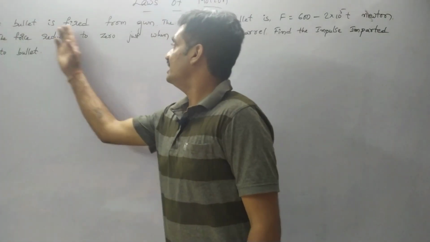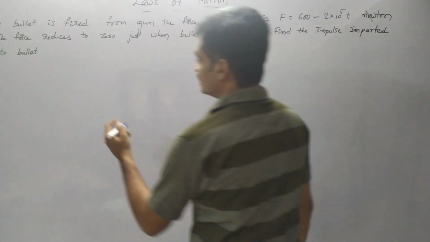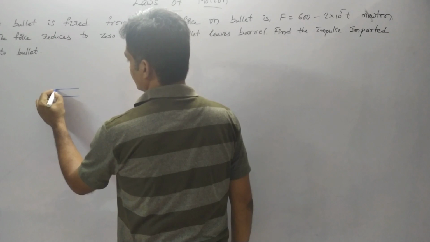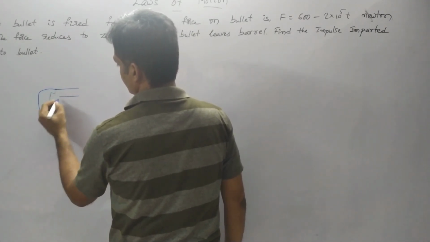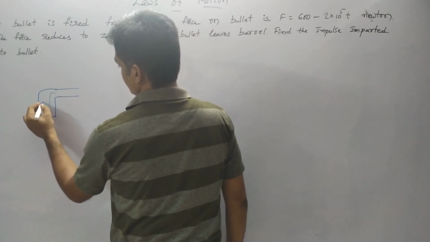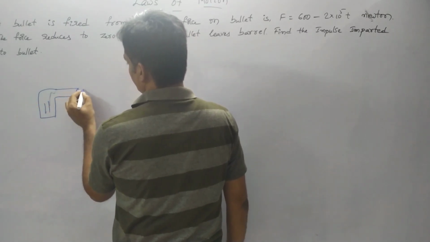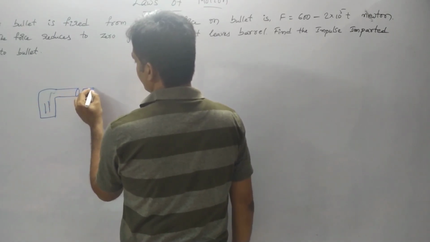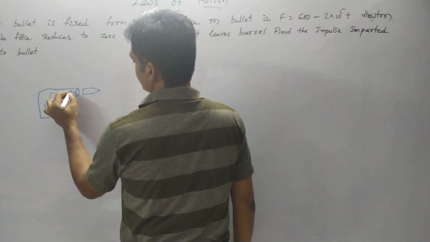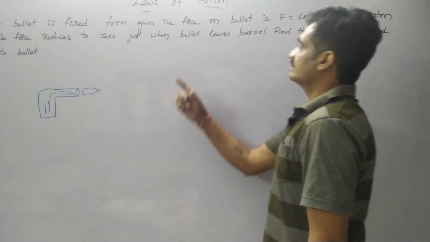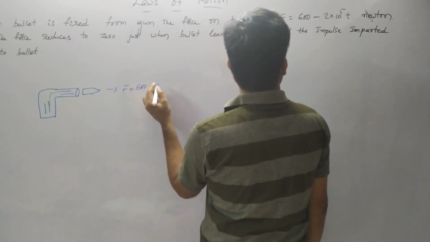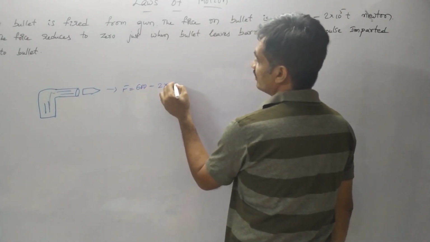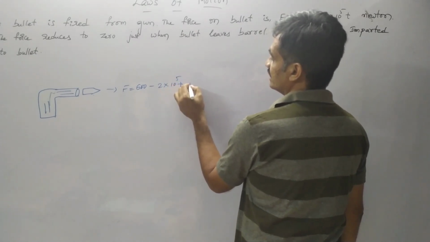The next question is, a bullet is fired from a gun. So here let us consider a gun. The bullet has been fired from the gun. The force acting on this bullet is F equals 600 minus 2 into 10 to the power of 5 t Newton.